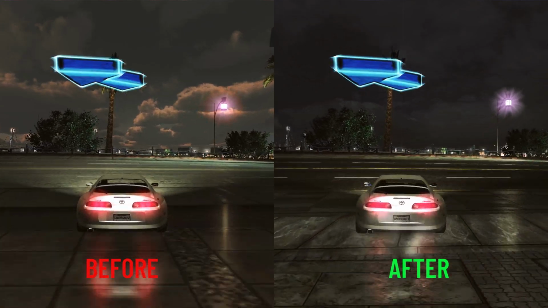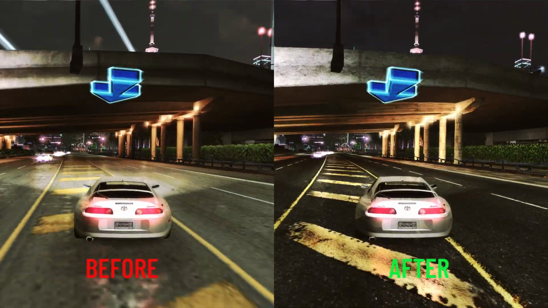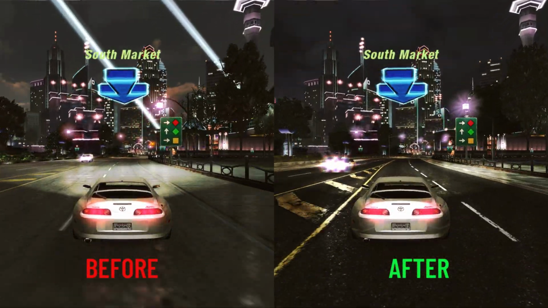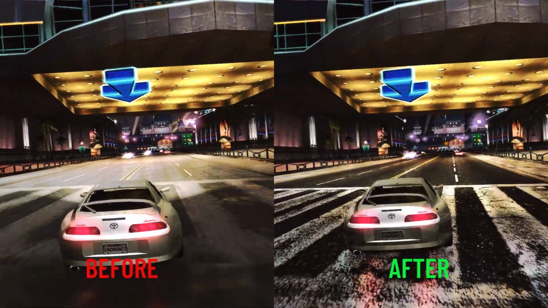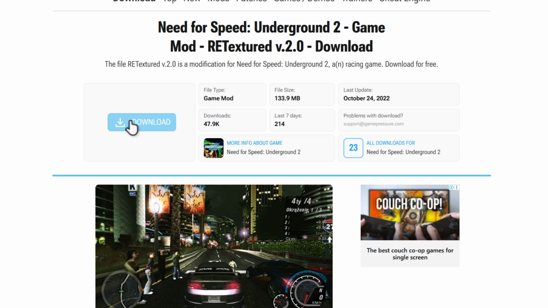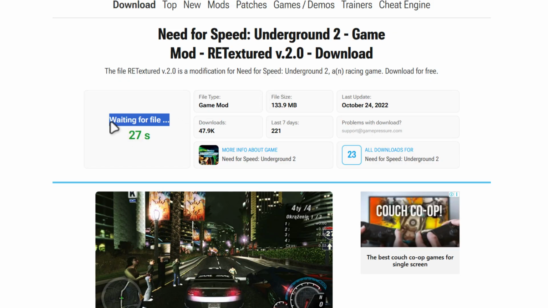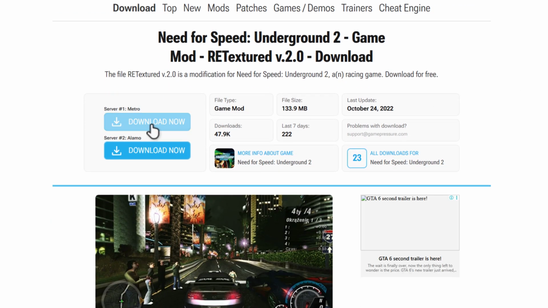Today's video, I show you guys how to install the RETextured mod to enhance roads, buildings, and the overall environment with HD textures in NFS Underground 2. All you have to do is check my video description for this mod link, check the download option, and you just need to wait for this time. And now check this download now option.